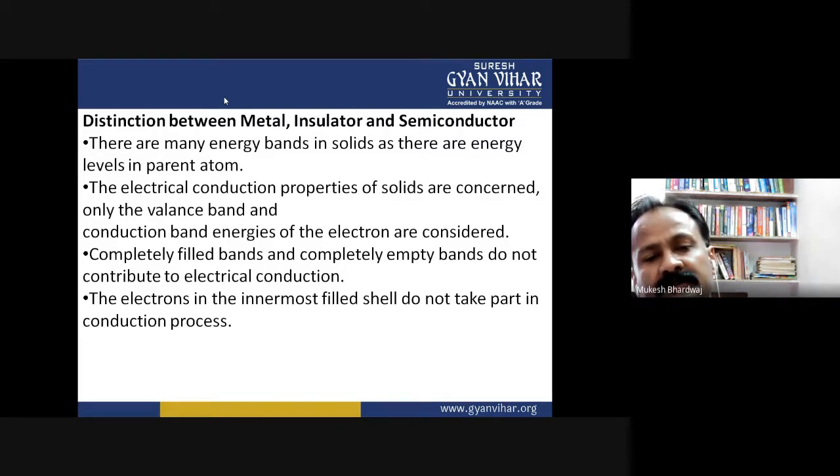Again, the innermost shell electrons do not take part because they are tightly attracted by the nucleus, and the attraction force is so high that they cannot participate in the conduction process. So we conclude that in the conduction process, the valence electrons or free electrons are the ones that contribute.